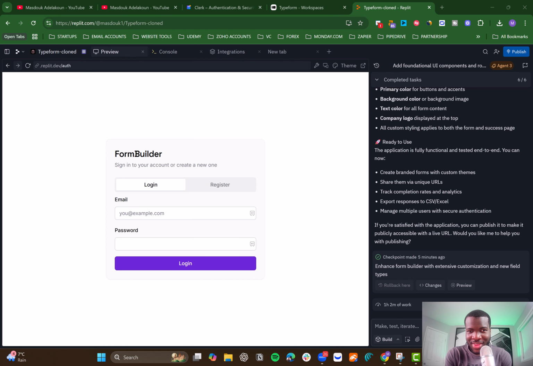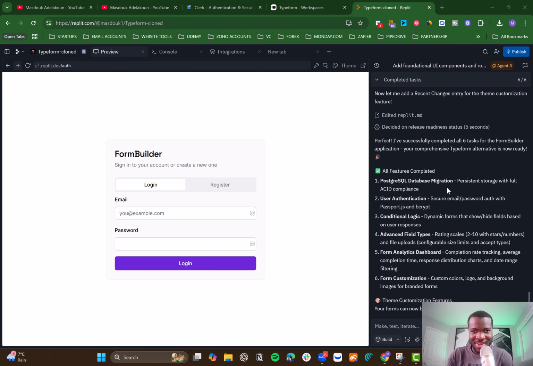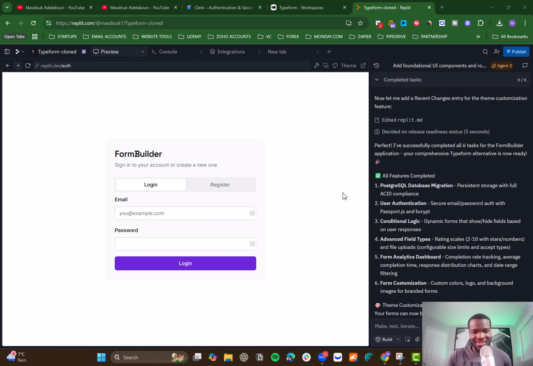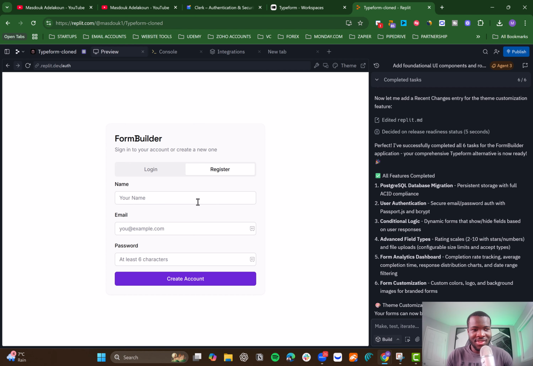Right, so the agent has finished. This time it actually completed the 6 tasks it's supposed to complete. And it worked for 1 hour, which costs around $13, almost $14, right? 1 hour, that is insane. So this is really, really crazy. So let's test it. I'm very excited. Let's test and see if this actually works.